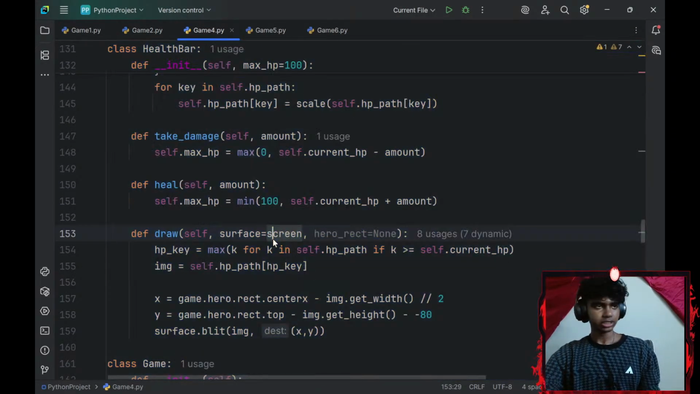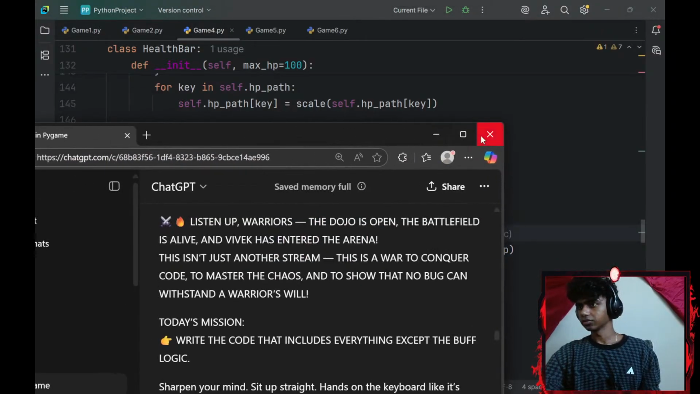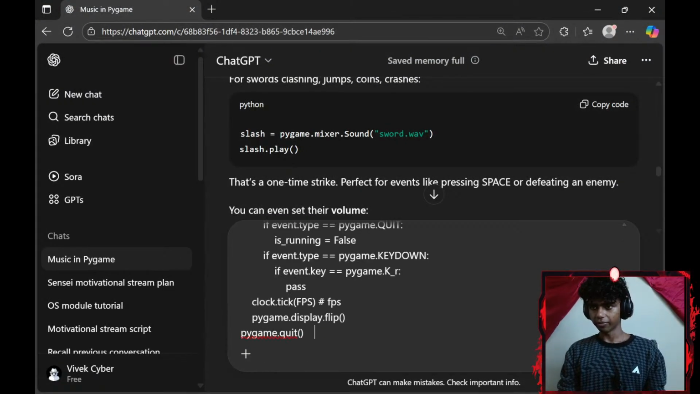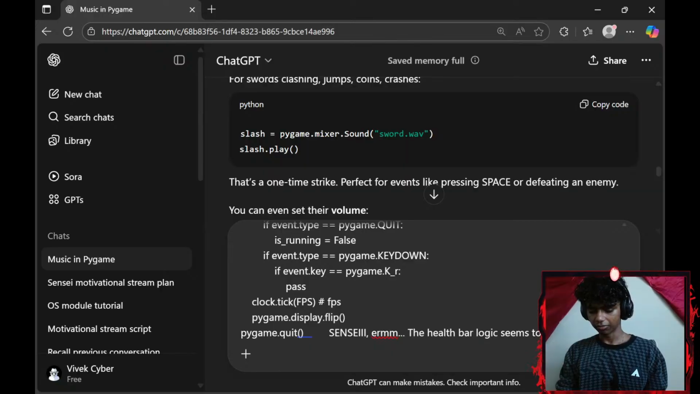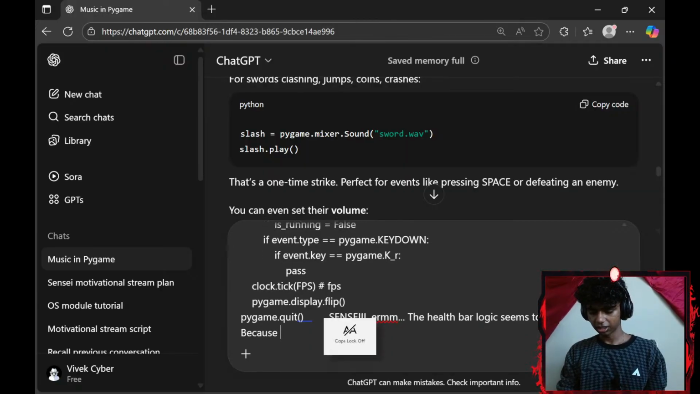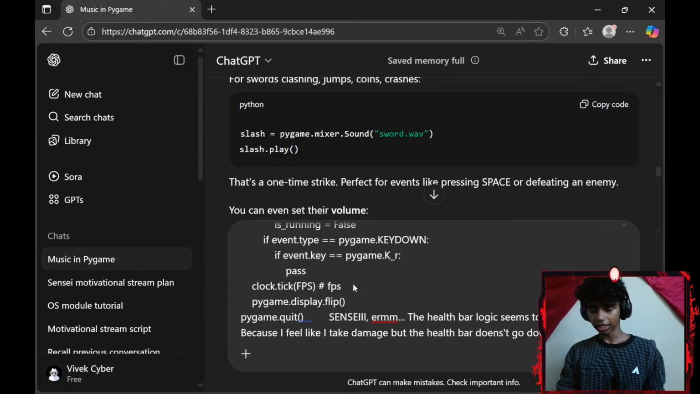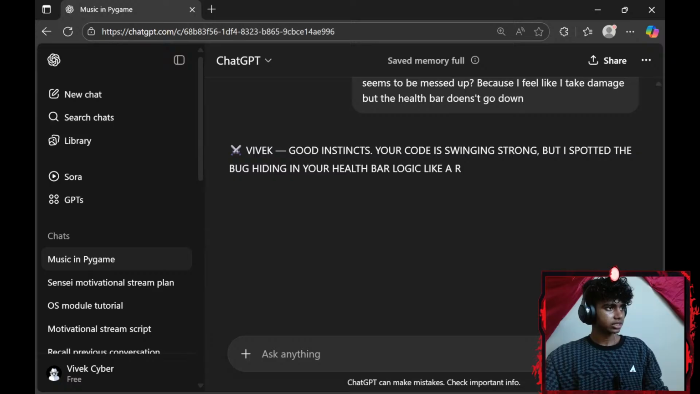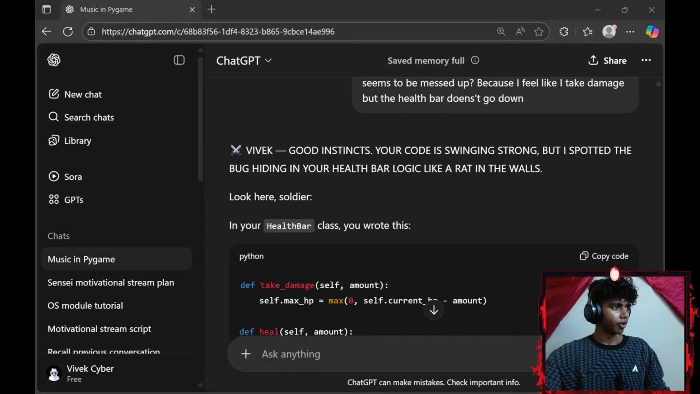Let me go with the Control A, Control C. Get Sensei here. Paste it. Add a bunch of space. Sensei, the health bar logic seems to be messed up, because I feel like I take damage but the health bar doesn't go down. And guys, I honestly might use a restroom real quick and then come and read this. So give me a sec and I'll be right back.